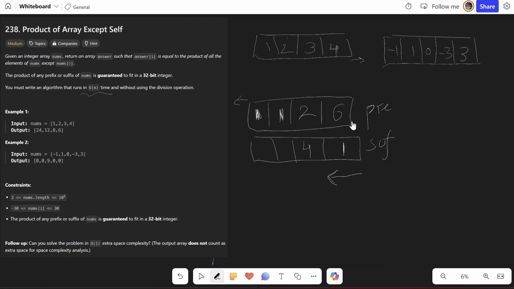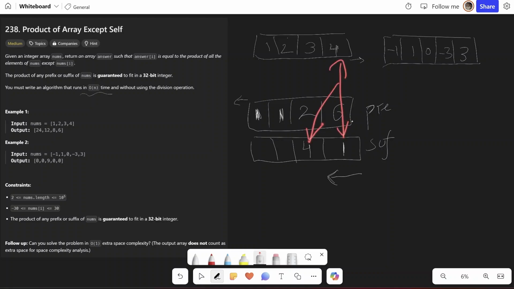For the first index, I'll multiply. So for the second index, I multiplied 4 and 1 and placed it in the second index. Now I'll multiply 3 and 4 and place it here. And similarly, I'll multiply 2 and this and place it here. So let's fill that real quick. So 4 into 3, 12. Let's place 12 here and 12 into 2, 24.